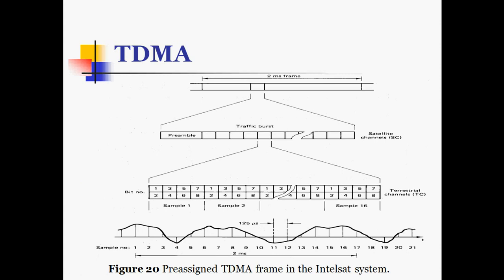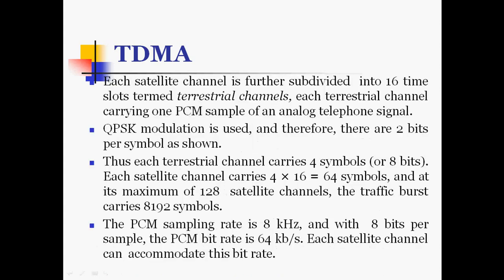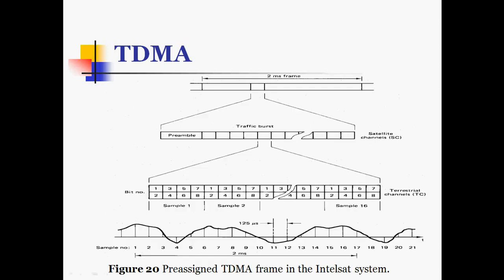So this is given for a 2 millisecond frame, the traffic burst is given, and that is for the satellite channel. This is sample 1, sample 2, and bit numbers are also given here, and the terrestrial channel pre-assigned TDMA frame in the Intelsat system is given here. Each satellite channel is further subdivided into 16 time slots termed terrestrial channels. You can see here these are divided into 16 time slots which are called terrestrial channels.